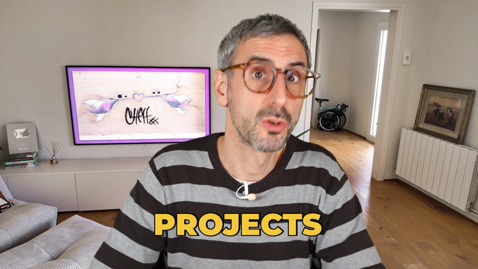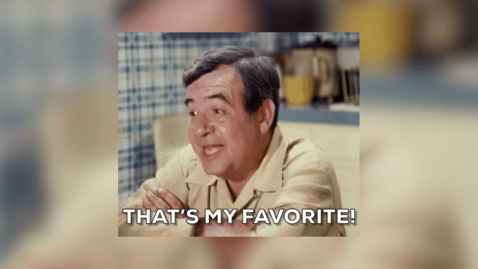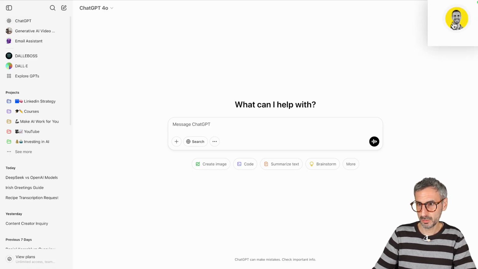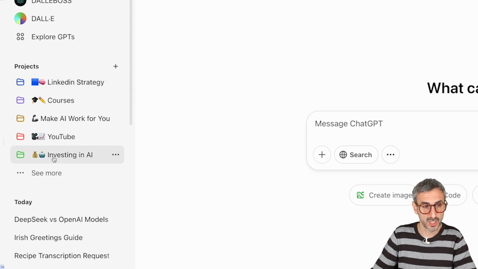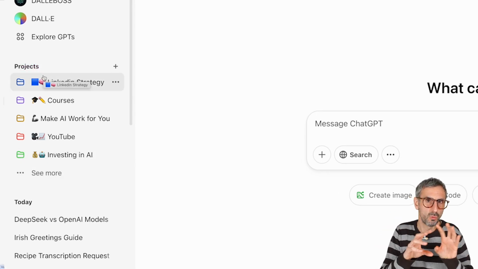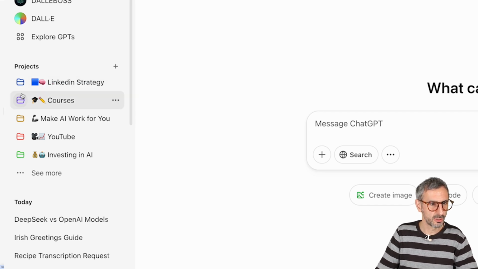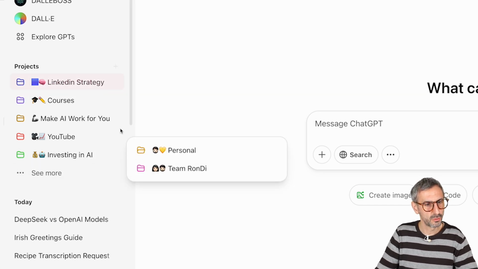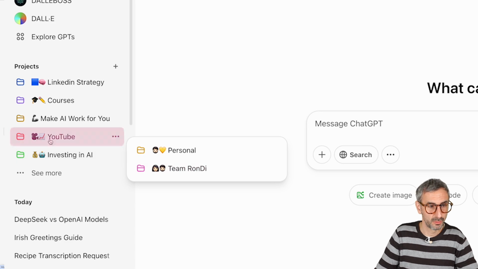And then there is projects. Projects is a paid user feature only, but project is, I think, one of my favorite ChatGPT features so far. So I am here in my paid account, my Plus account, and I want to show you projects really quick. So projects allow you to create folders within ChatGPT. Okay, so here you can see I have created a few different folders right here for my LinkedIn strategy, for my courses, a new course I'm working on, personal folder, folder for Team Rondi, a folder for YouTube.